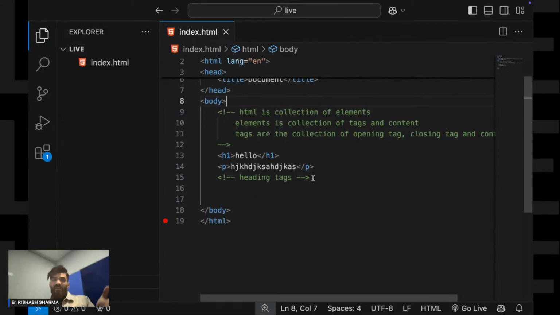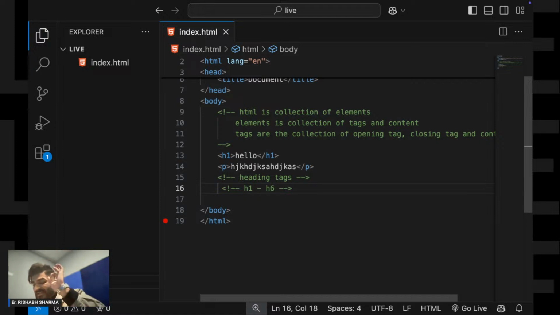Now coming to the heading tag again. As I told you, there are different types of headings. Suppose you want to write a major heading. How will your browser come to know that this is the major heading, and that this is a subheading? So there are tags. Heading tags are from H1 to H6.